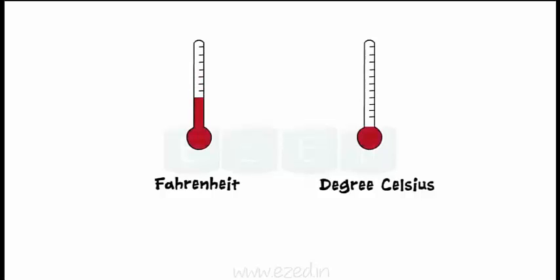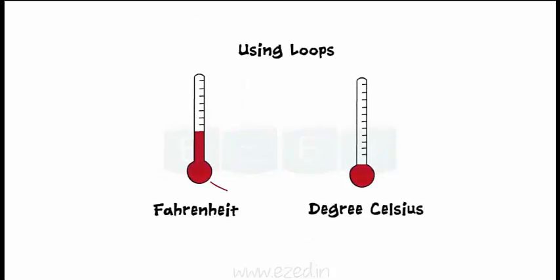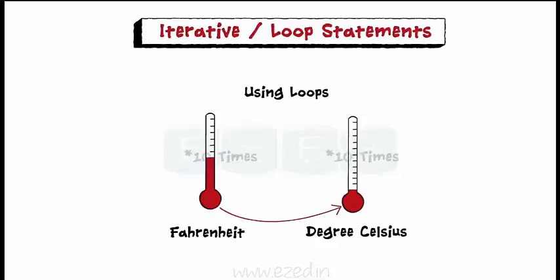For example, if we write a program to convert temperature from Fahrenheit to degrees Celsius, wherein to convert 10 different values, the user will have to run the program 10 times. We can use the loops through which the user will have to run the program only once and repeatedly enter 10 values to get the output in one go.